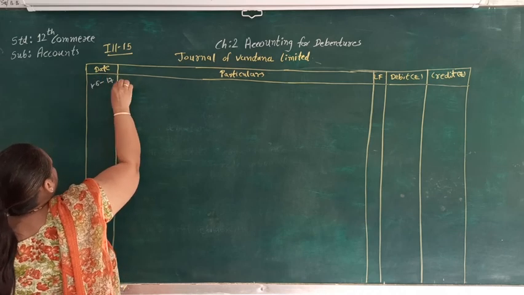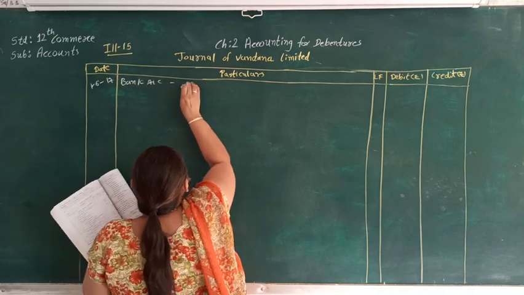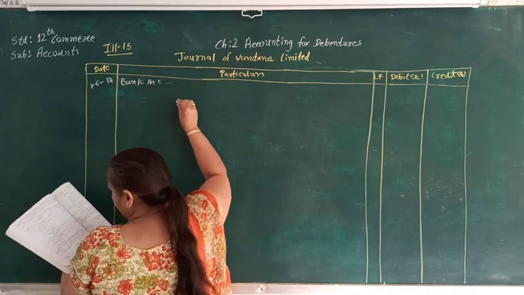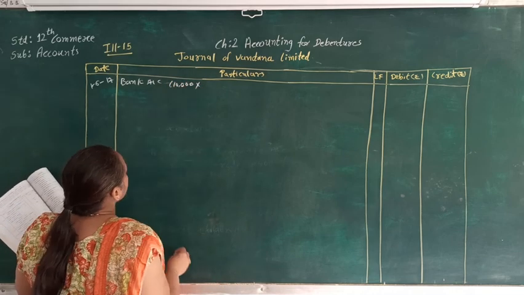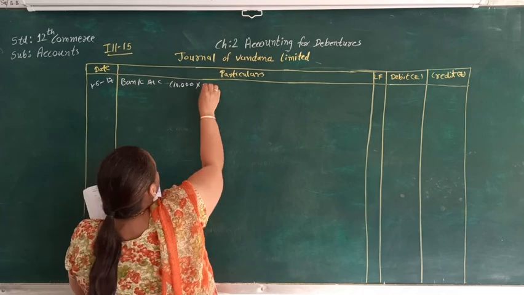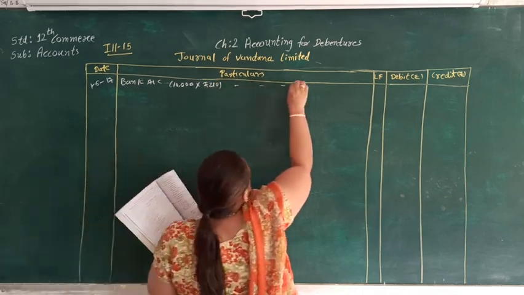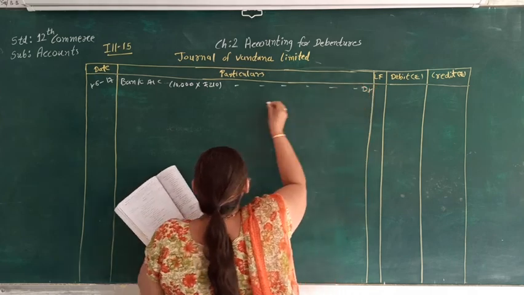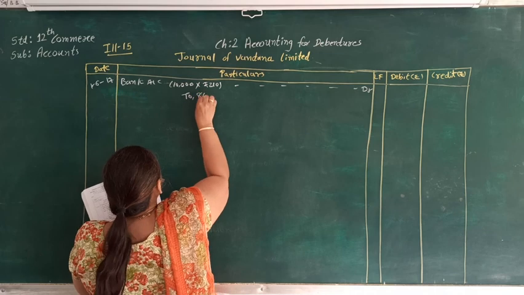Here the debentures are 10,000 debentures and the amount will be rupees 210. So that will be the total amount, and here to 8%